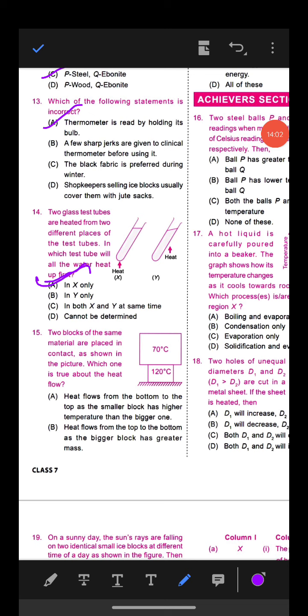in X only. In water, heat is transferred by the movement of molecules from hotter to colder region through convection. In X, heat is given at one end of the test tube, so heat goes to the other end by convection current. But in Y, heat is given at the middle, so all water will not heat up uniformly.